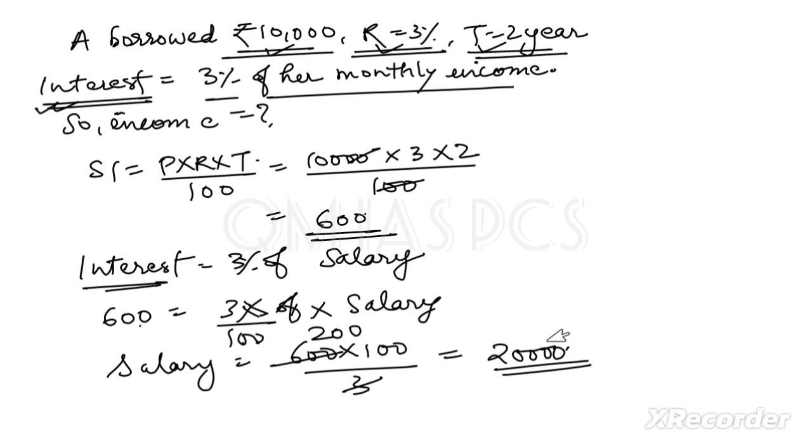Is it clear? So how have I solved this one? I have just written the data here, whatever data is given about P and R and T, and based on that we have solved this one. And if you have not completed the percentage topic, just go through that topic. Without that topic, it is very difficult to understand this one, because in every question you have to solve based on percentage.